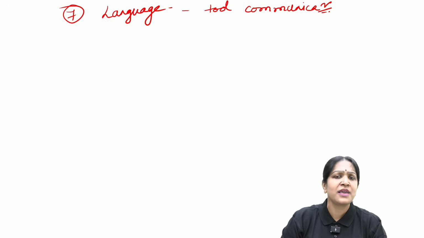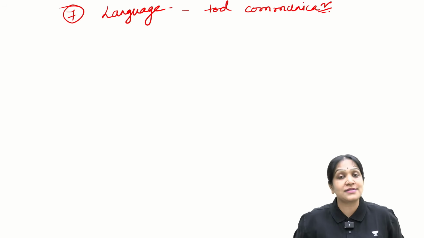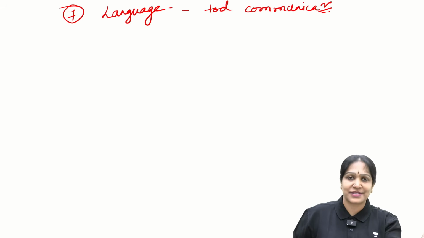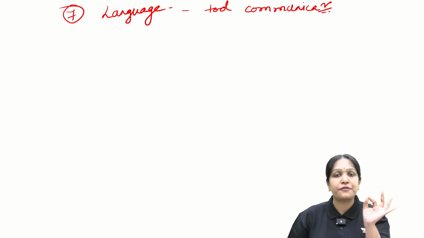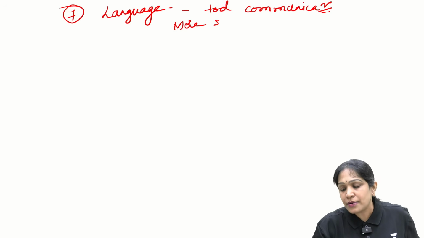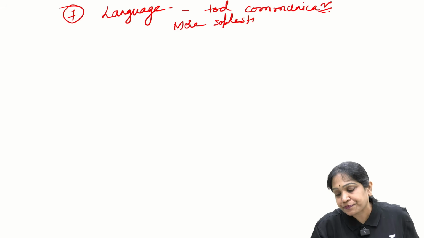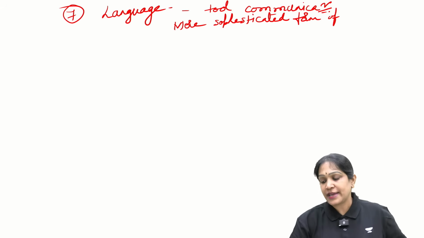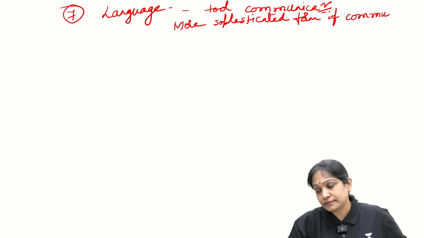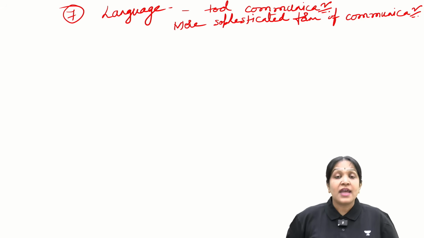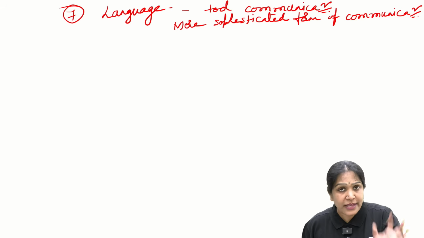We can also explain more things. I can also speak about a spacecraft with you, but a dog or a cat cannot discuss a spacecraft with you. I mean, we can communicate about more objects. A more sophisticated form of communication is called language. What is language? A more sophisticated form of communication is called as language.